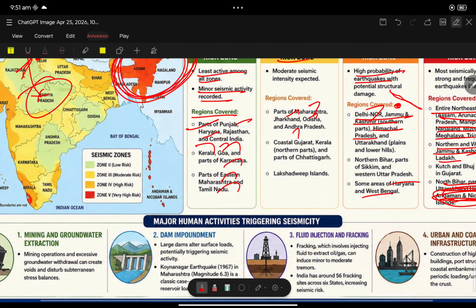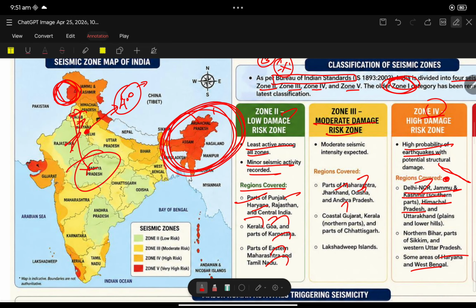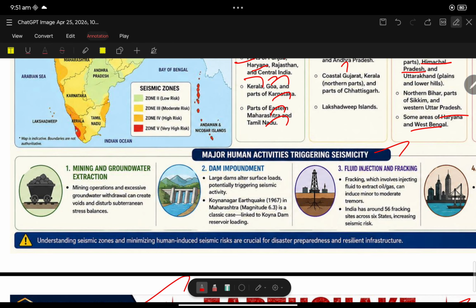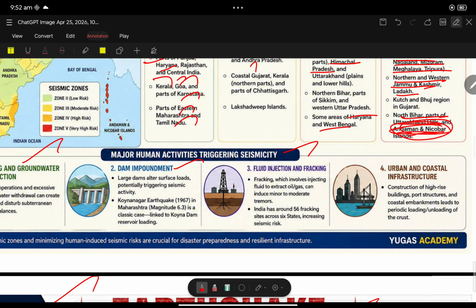See, these are all important points with respect to prelims. Zone 1, Zone 2, Zone 3, Zone 4, Zone 5 areas. Just with the help of the map, you can easily identify this. Okay. So, major human activities trigger seismicity. What are all the man-made things that trigger earthquakes? Mining and groundwater extraction, dam impoundment, fluid injection and fracking, and urban, coastal, and infrastructure. See, more migration towards urban areas will also cause earthquakes.